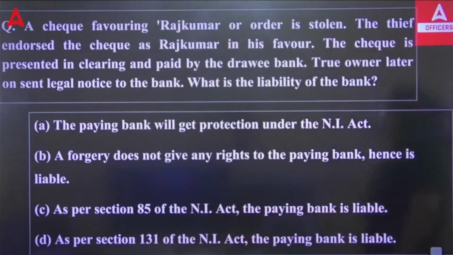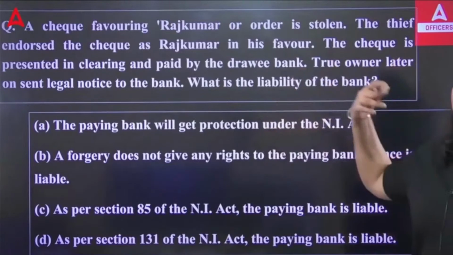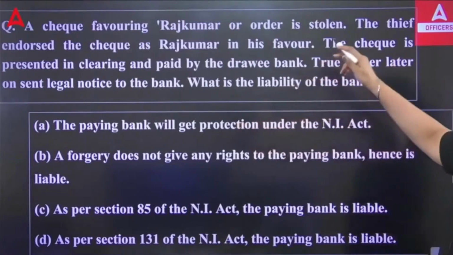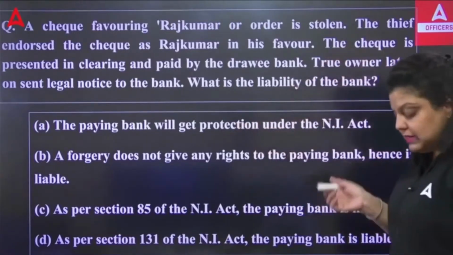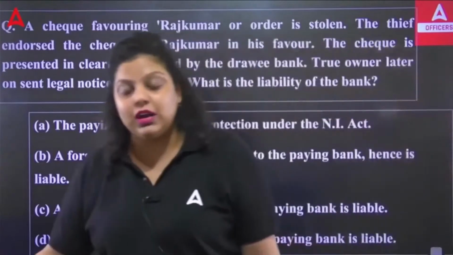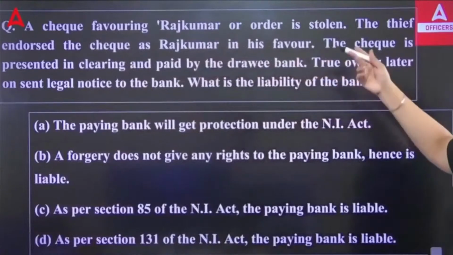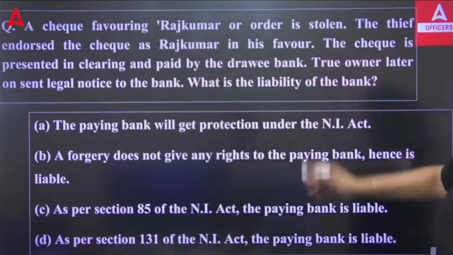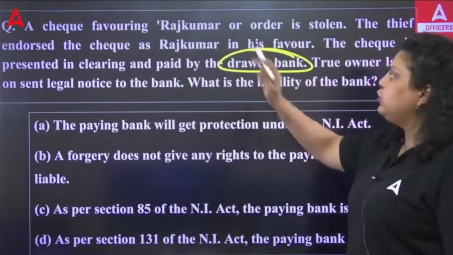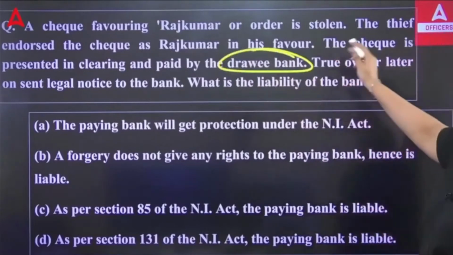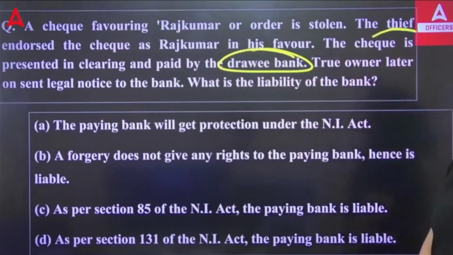So we are saying the check favoring Mr. Rajkumar or order is stolen, and the thief endorsed the check. The thief has done what? Endorsement. He transferred the check as Rajkumar in his favor. It means he has forged the signature of Rajkumar, no? That's why he was able to endorse the check. So the check is presented in clearing and it was paid by the bank. The bank has made the payment to the person who has taken the check, who was the thief.